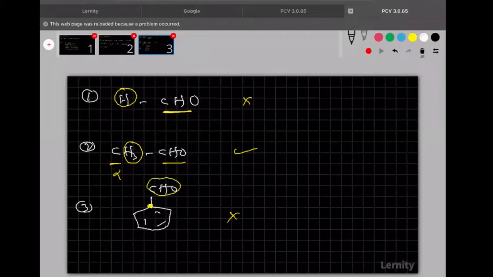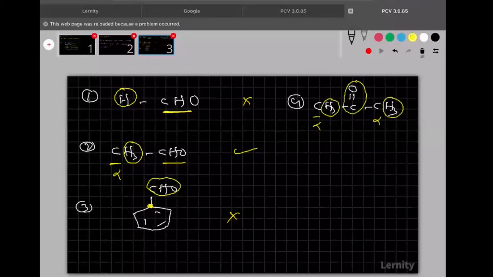Okay. Let me take still one more example also. So CH3, C double bonded O, CH3. Okay. Now see clearly. So this is the functional group. Functional group bonded carbon is alpha carbon. Even this also is alpha carbon. So here you see 3 plus 3, 6 alpha hydrogens are there. So no doubt this also undergoes the aldol condensation.